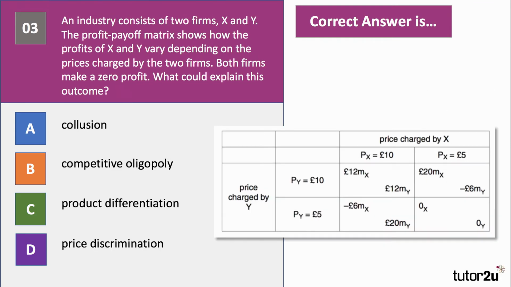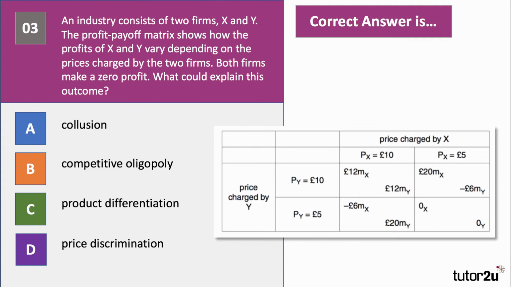Here's question 3. This is an oligopoly question. An industry consists of two firms, X and Y. The profit payoff matrix shows how the profits of X and Y vary depending on the prices charged by the two firms. Both firms, we're told, make a zero profit. What could explain this outcome? Press the pause button and come back to me in a few seconds for the answer.